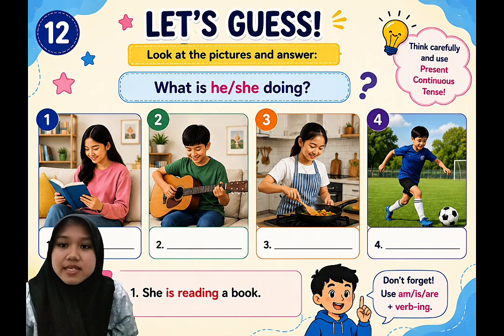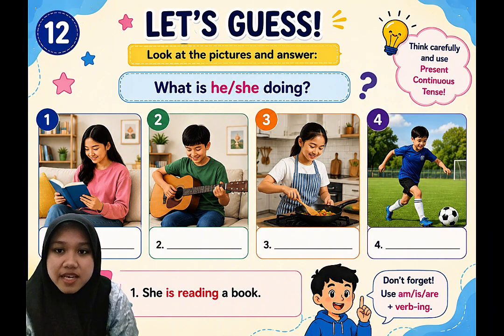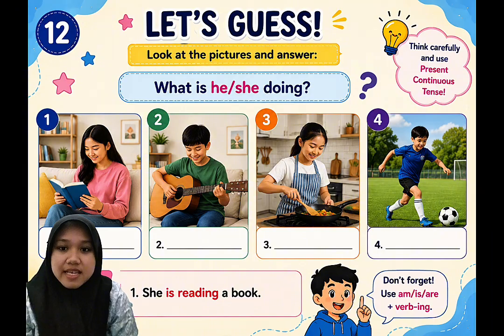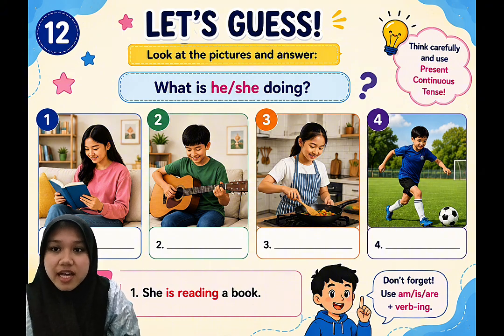Try to make complete sentences. Don't just say reading. Say, she is reading a book. The more complete your sentences are, the better your English will become. This activity helps you connect grammar with real-life situations, and that's exactly how language learning should be.